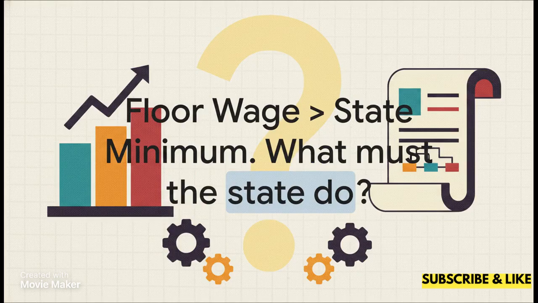To wrap up this explainer, I want to leave you with a classic CMA exam application question to chew on. We just established from Section 9 that a state's minimum wage cannot be lower than the central floor wage. Okay, so what if the central government suddenly raises the floor wage so high that it actually surpasses your specific state's minimum wage? What is the state's mandatory next move? Well, considering everything we just covered, the state government would have to immediately initiate the procedures under Section 8. They'd have to either form those committees or publish notifications to revise their minimum rates upward to get back into legal compliance.